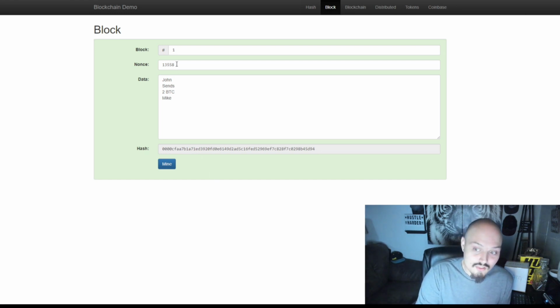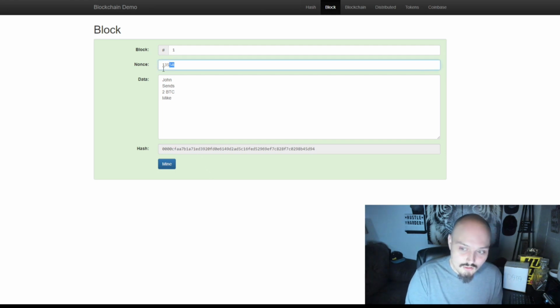Now you'll notice one thing. You'll notice that the nonce has changed. Well, what exactly is that? Well, in order to get this hash down here, a processor or a computer, a miner in the background, is going to be going through an extensive amount of algorithms trying to find an attempt or a number that coincides with the information in the block to spit out a readable or processable hash.